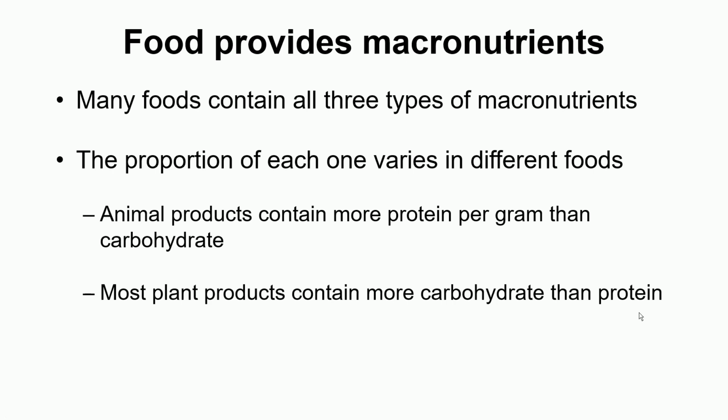As I just said, different foods are rich in different things. If we talk about animal products, they have more protein in them as compared to plants. So if somebody wants to be on a high protein diet, they should eat more meat and all that, because animal products have more protein per gram than carbohydrate. If we compare animal products and plant products, animal products are richer in proteins and plant products are richer in carbohydrates. Most plant products contain more carbohydrate than protein.